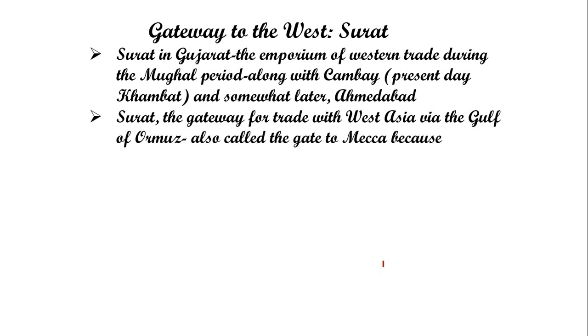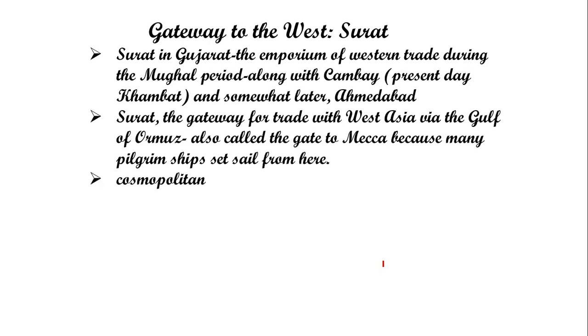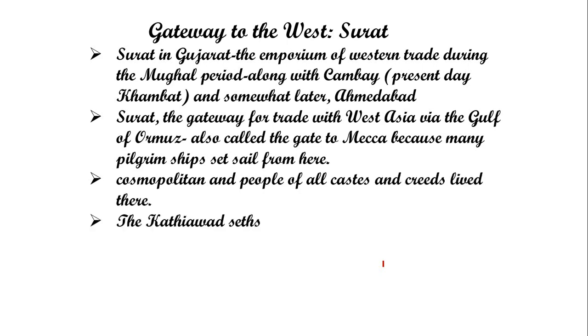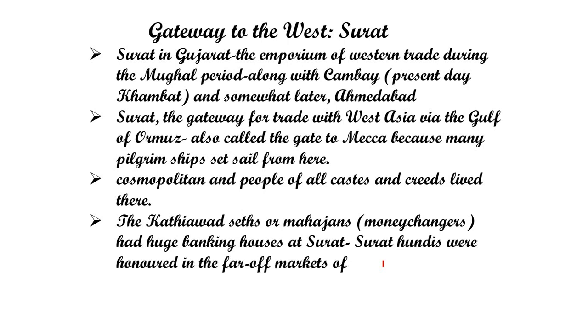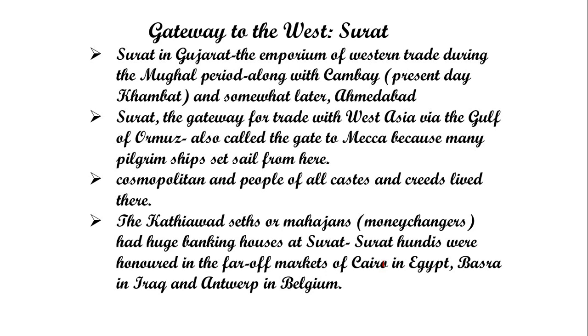As we know, it was located on the western coast of India, and from the starting time it was a great center of trading activities. It was known as the gateway because most of the traders did their trading activities through this sea coast, through Surat. That's why it is known as the gateway of the west. And it was a cosmopolitan city, meaning people of different castes, different religions, belonging to different regions were living there.